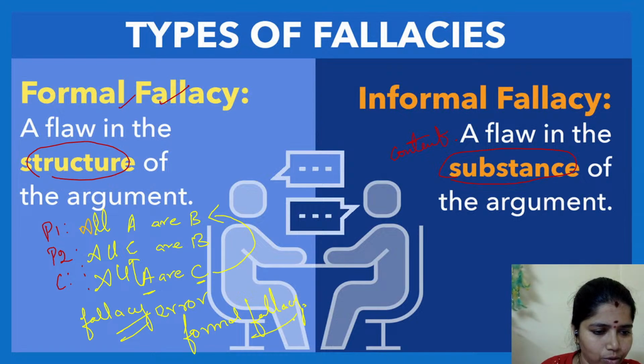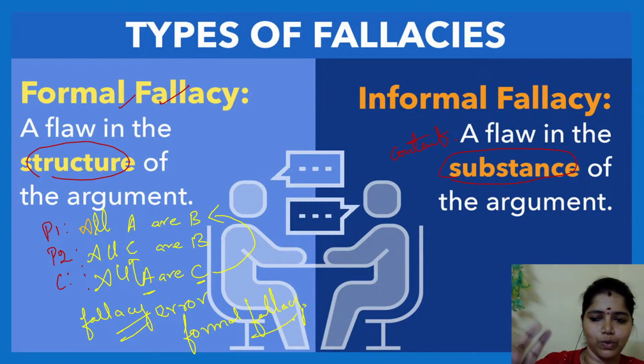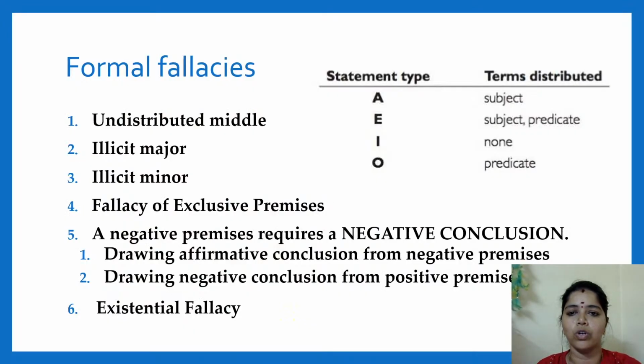Yes, very good. C is the major term, but it is not there in premise 1. No, it is given as it is. With this given statement, we have to say whether it is okay or not. If we had changed P1 to P2 and it was changed, then it would be right. But it is not there, so it's wrong. Clear?